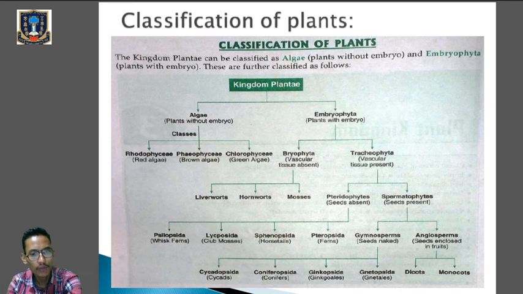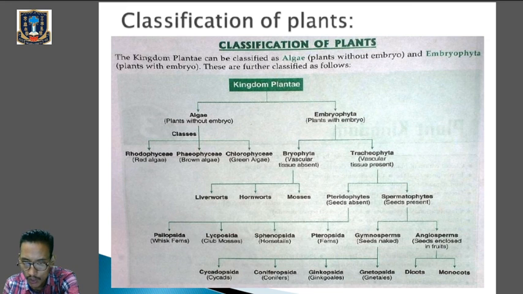And in embryophyta, we have got bryophyta without vascular tissue, xylem and phloem, and tracheophyta with the vascular tissues. Under bryophyta, we have got liverworts, hornworts, and mosses. And tracheophyta has pteridophytes, where seeds are absent, and spermatophytes, where seeds are present. Pteridophytes are further divided into Psilopsida, Lycopsida, Sphenopsida, and Pteropsida, whereas spermatophytes are divided into Gymnosperms and Angiosperms. Gymnosperms are those where the seeds are naked without the seed coat, and Angiosperms are those where the seeds are enclosed in fruits.